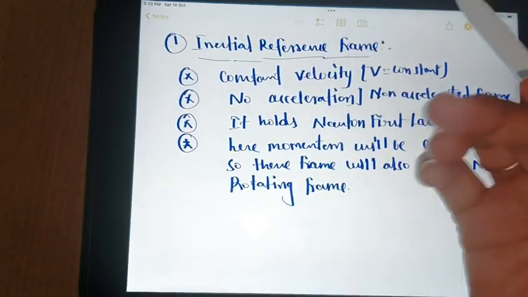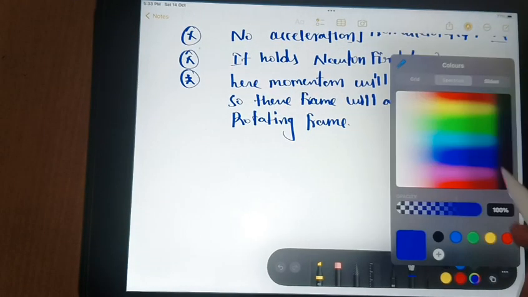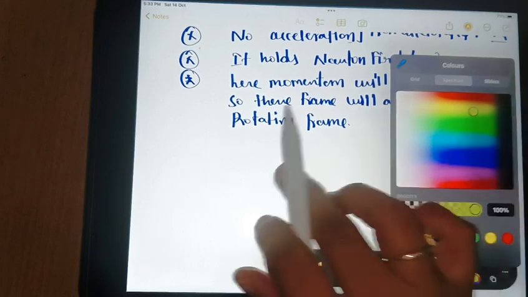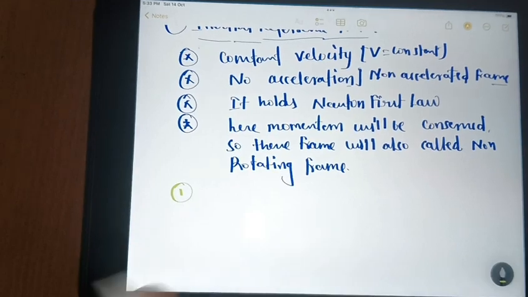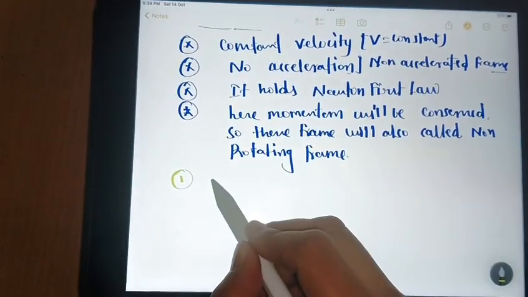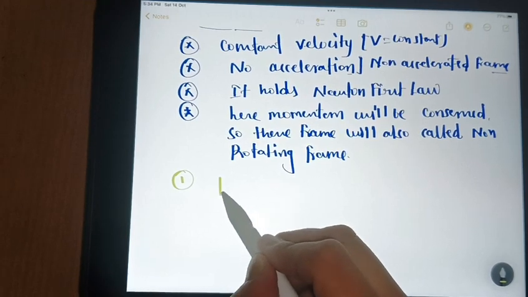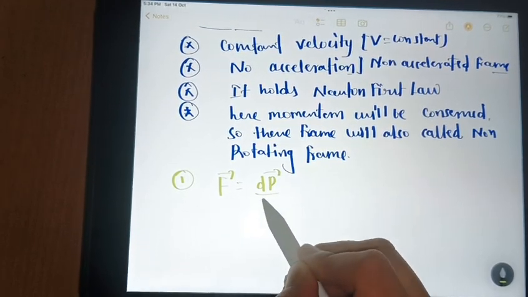So we have to describe these points. From Newton's second law, F equals dp vector upon dt.